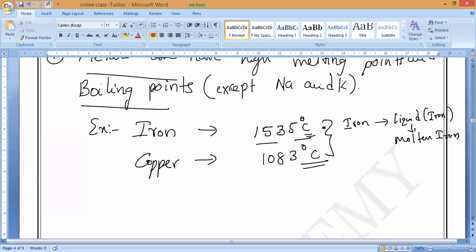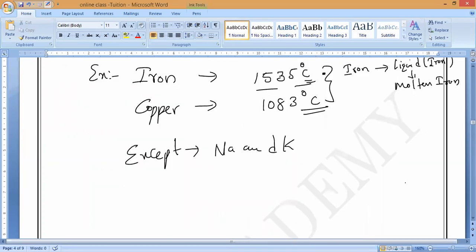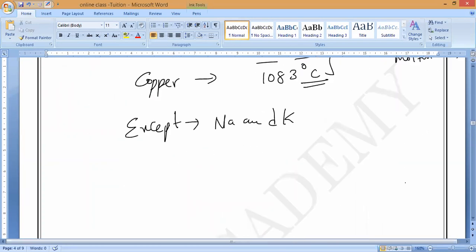So you can see again some exemption is there here, except sodium and potassium. If you take sodium and potassium, they have very low melting points. They have very low melting points. For example, if you take sodium, understand that the sodium melting point is 98 degrees Celsius.